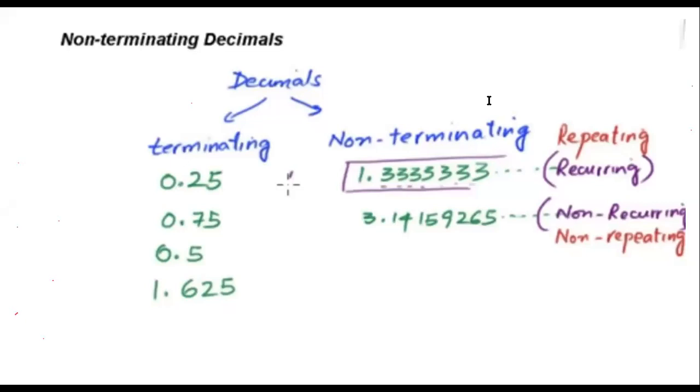There is example 5, right, children? After this you can check it. Example 5, page number 9. They have given 3 examples. Just observe. Latisha, you opened it? Yes, I opened it. First one, 10 by 3. 10 divided by 3, you got 3.333. Yes or no? Yes, sir. So the first one is terminating or non-terminating? Non-terminating. Non-terminating, but repeating or not? It is repeating, so it's a rational number. That's a rational number. Go to the next one.